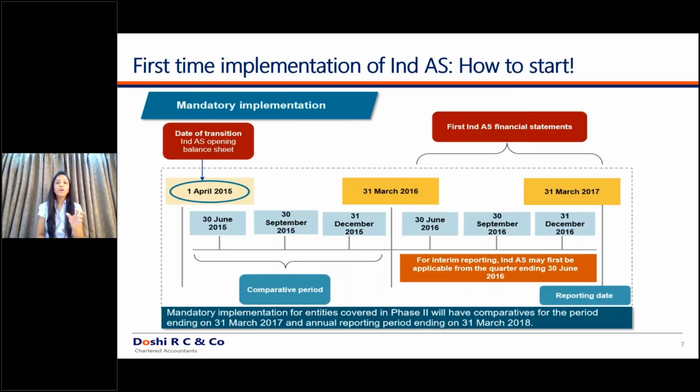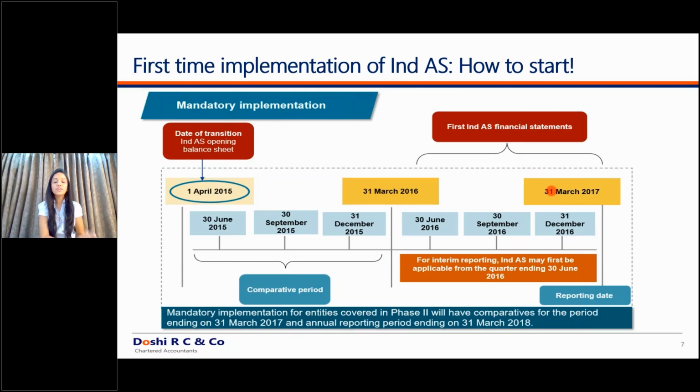So, for example, if a company is into the Ind AS regime, which was a phase 1 company, we'll just discuss that as an example. So your first year of financial statements, 2016-17, was your first year in which Ind AS is applicable. So your first complete set of financial statements under Ind AS has to be published as on 31st March 2017.